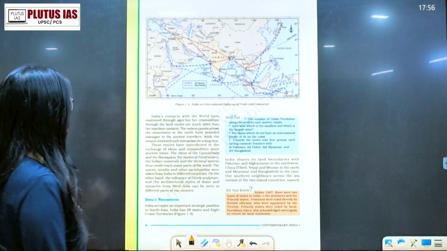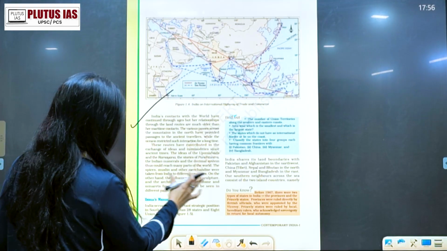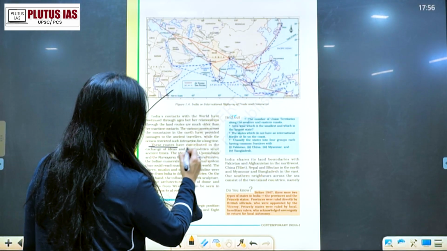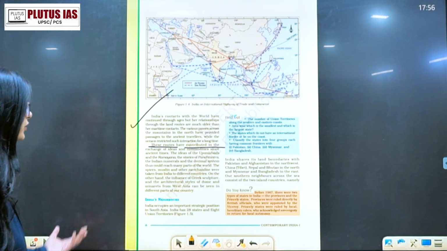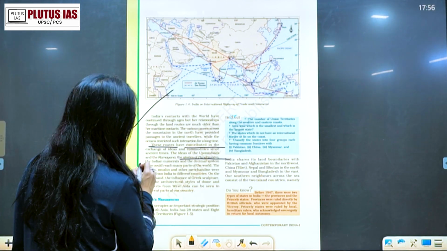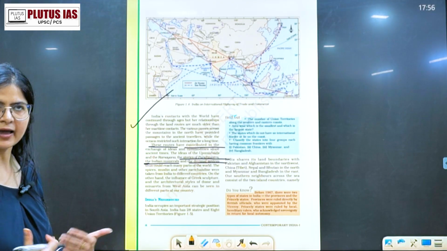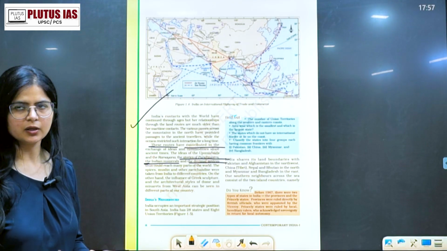Next, India's contact with the world has continued through ages, right? This we have done already. These routes have contributed to the exchange of ideas, commodities, the ideas of the Upanishads, Ramayana, stories of Panchatantra, and Indian numerals and decimal systems have gone far, and they have influenced a lot of people around the globe.